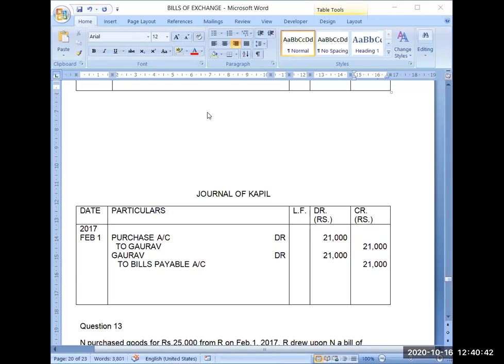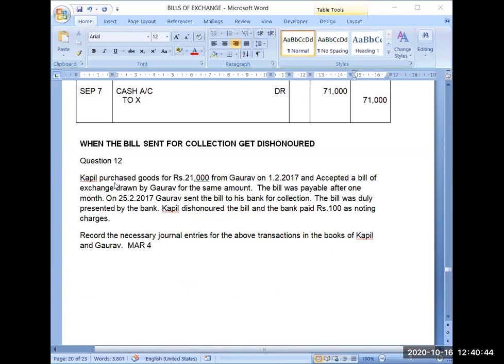Now see what happens next. Keep reading the question and try to do the journal entry with proper logic, with each and every logic. Revision of logic is very important when you are attempting any question. First revise the logic and then try to do the journal entry.